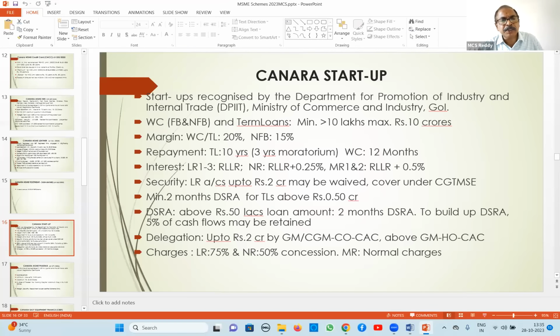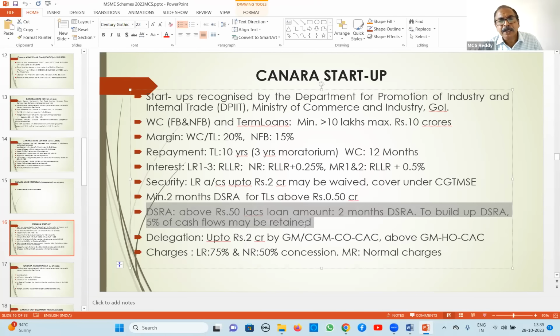For startups, one extra condition is there. DSRA they have to create, Debt Service Reserve Account. Yesterday we discussed, while term loans, debt service reserve account for 2 months. DSRA means for 2 months equal to repayment amount.